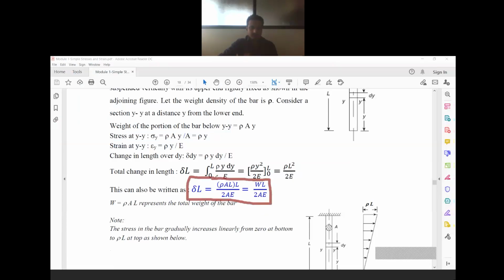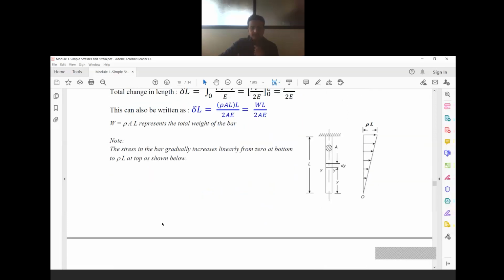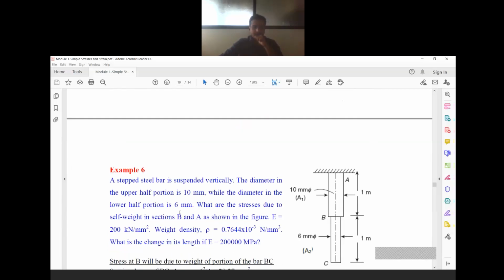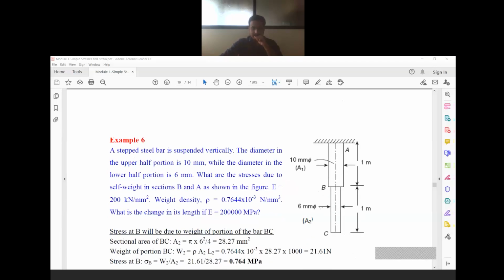Delta L is equal to WL by AE, where W is equal to density of the material multiplied by area of the material multiplied by length of the material. This area is the cross-sectional area. Okay. So we shall solve one example problem, so that you will be able to understand the concept very clearly.